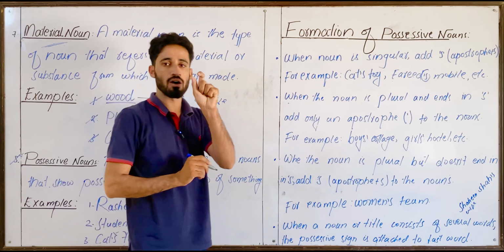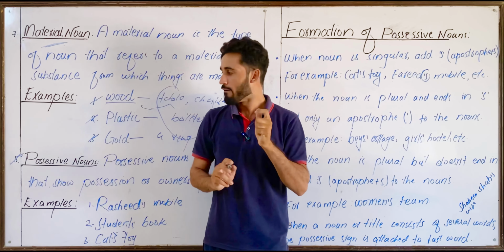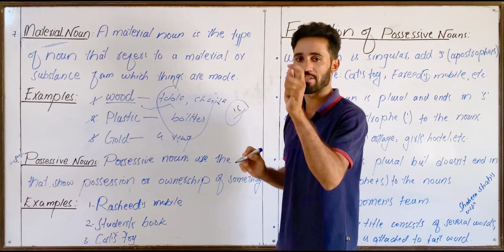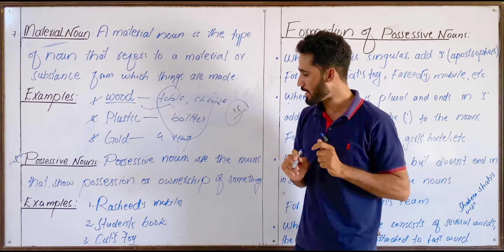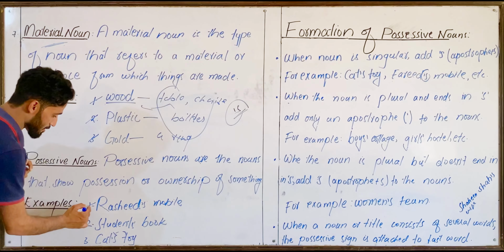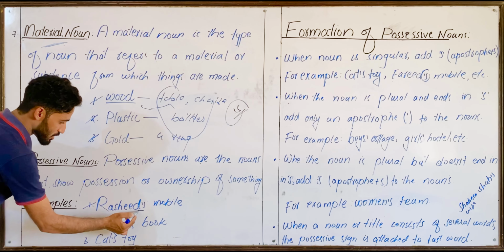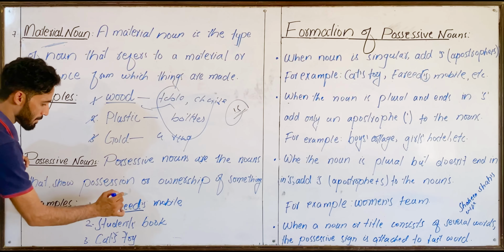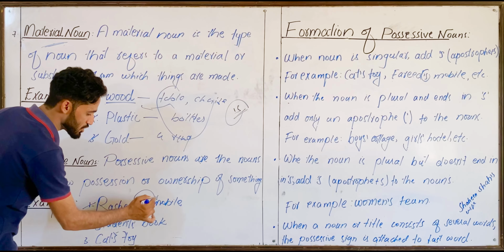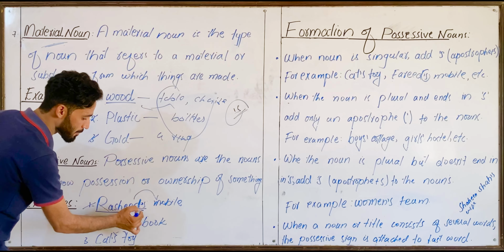After material noun, we have the last, possessive noun. Possessive nouns are the nouns that show ownership or possession of something. We add apostrophe s to the nouns to make them possessive nouns. Got that? Look at the examples. In the first phrase, Rashid's mobile, Rashid's is your possessive noun. It shows the ownership of mobile. It shows that mobile belongs to Rashid. Why? Because we have added apostrophe s to it.